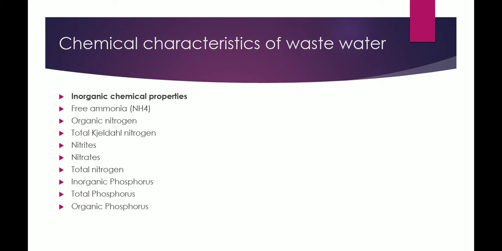Now we'll look at the chemical characteristics of wastewater. We look first at the inorganic chemical properties. These are like free ammonia, nitrogen of different types, nitrites, nitrates, total nitrogen, and even phosphorus: inorganic, total, and organic phosphorus. These all give a measure of the nutrients that are present in the wastewater, and they also give the degree of decomposition, or how much oxidation has taken place in the wastewater.